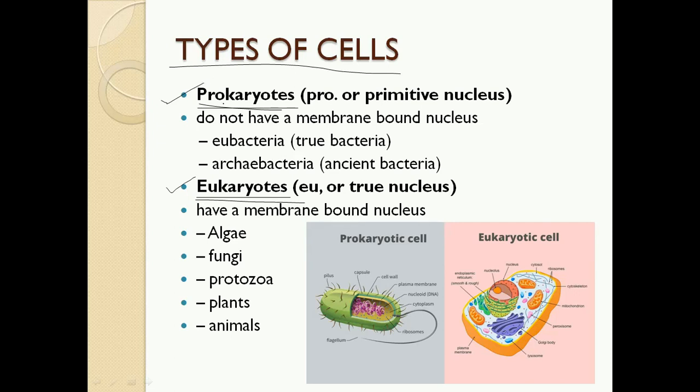One is pro, which means primitive, and the other is karyon, which means nucleus. So prokaryotes means cells which have a primitive kind of nucleus.